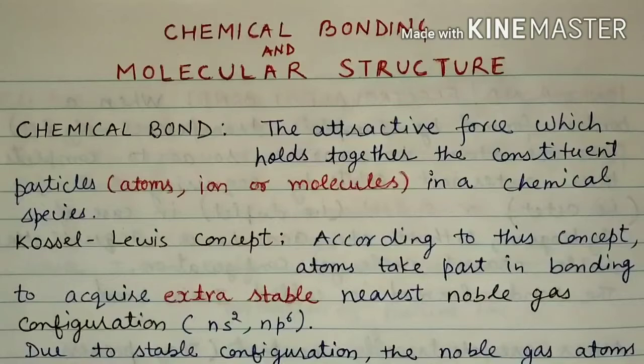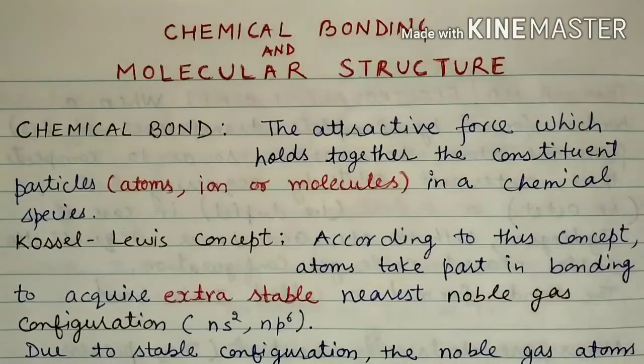Hello students, today we are going to discuss chemical bonding and molecular structure. This is a unit for class 11th. As its name suggests, there is a bonding, and that bonding is going to take place in chemicals. So this is called chemical bonding. To understand it, we have to understand the concept of a bond. First, we must know about the chemical bond.